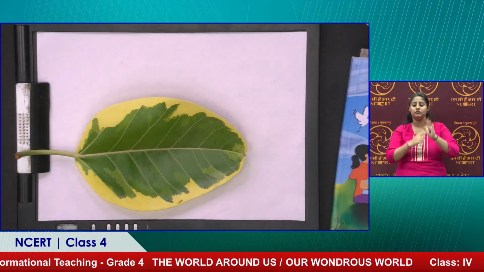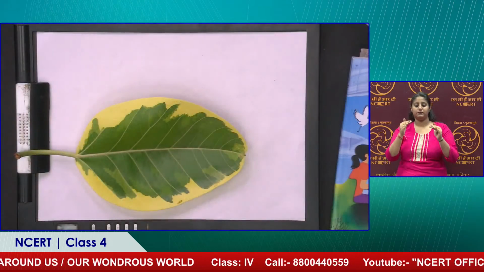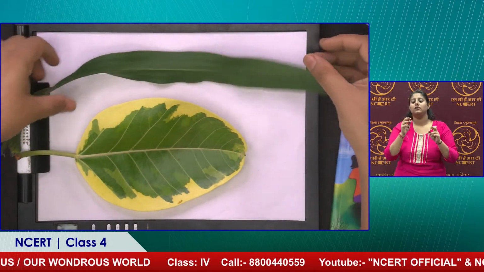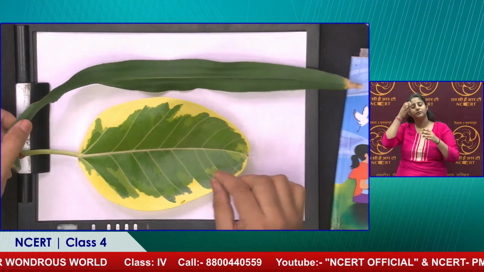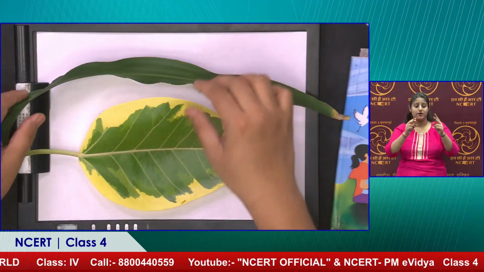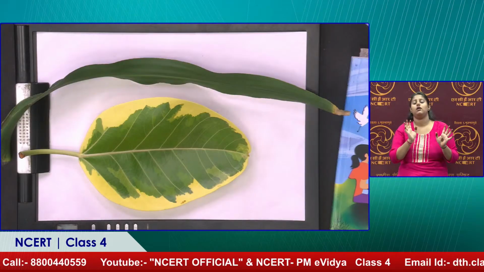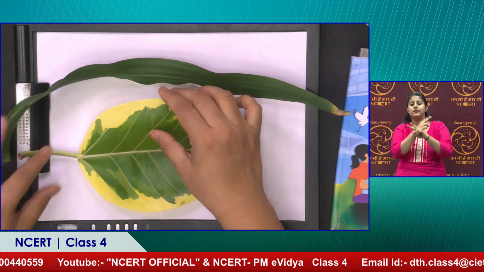We can show it under the camera, the parallel veins. And this one, the shape, of course, is different. These two are different in the structure of the veins, but we are not introducing venation because this is a concept in higher grades. Right. But at the same time, children should understand that there are differences even in the structure. So without introducing the scientific concepts like reticulate and parallel venation, we say the lines are different.